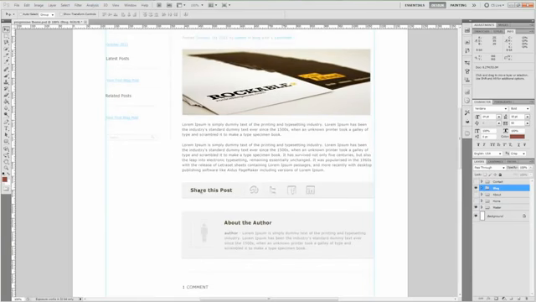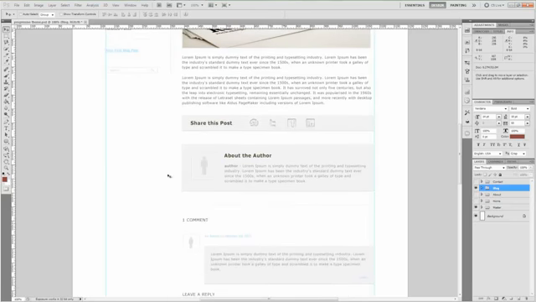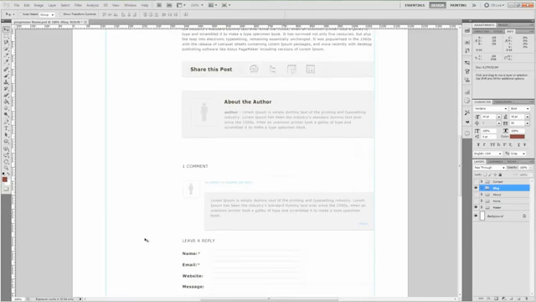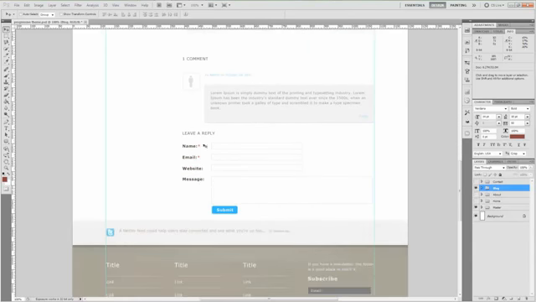We have a share this post option so that people can easily read the post and share it on any of their social networks. Then we have an about the author area where we can talk about whoever it was that wrote the post. Then we had the admin write a little comment here about the post and tell us what he thinks about it, and he thinks lorem ipsum, so must not have a whole lot to say. And then we have our area where you can write a comment, or comment form.